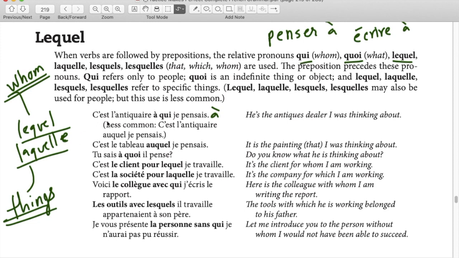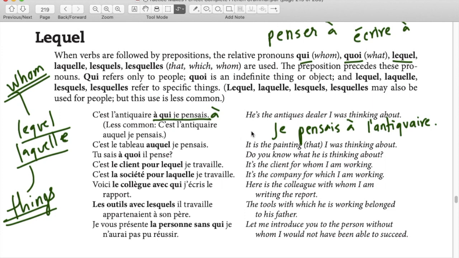For example, l'antiquaire, the antiques dealer. À qui je pensais, of whom I was thinking about. Here the meaning is different. We have seen one relative pronoun qui. This is slightly different because it comes with a preposition, so the preposition will come before the pronoun. Usually it would have followed the verb. The dependent clause would have been je pensais à l'antiquaire. This is how the general statement would have been.